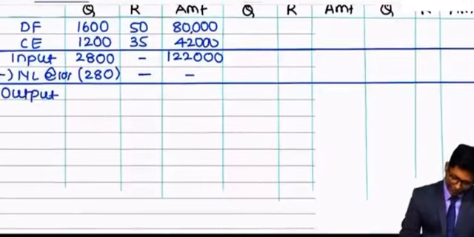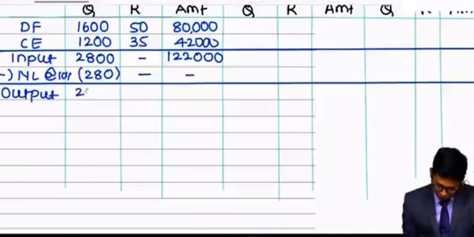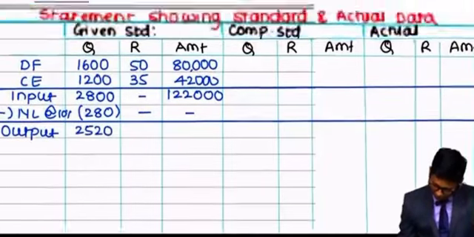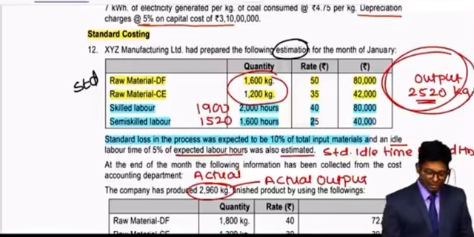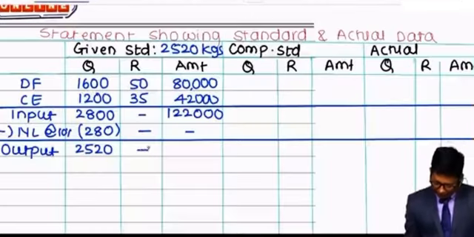So 2800 minus 280 equals 2520 output. That means the given standard is for 2520 kgs, the same point I discussed while explaining the sum. Correct? Now if you read further, there is no realizable value, so 122 I recorded the same as it is. Here is the end of the given data.